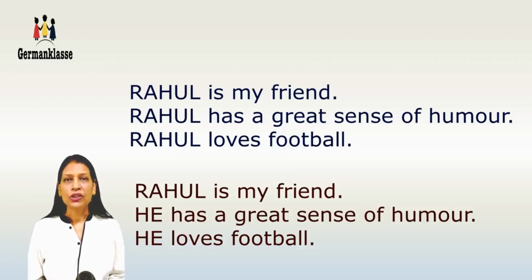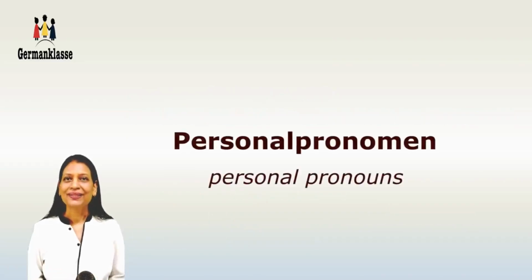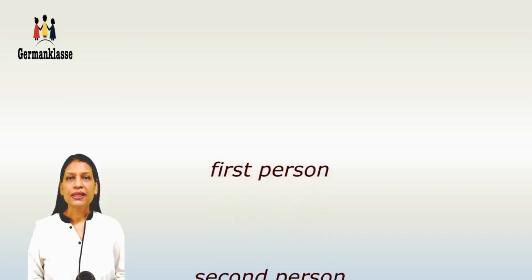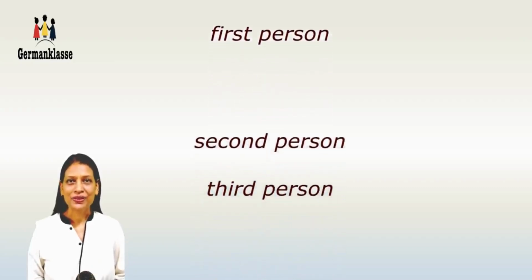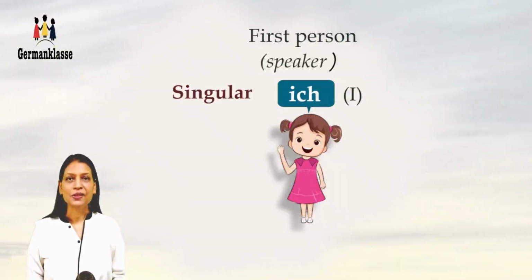Today we'll learn about the German Personalpronomen, personal pronouns. So let's begin. Los geht's. Pronouns are of three types: first person, second person, and third person. So what's a first person pronoun? First person, that's the speaker. The person who's holding the conversation is the first person. And how would he address himself? As I. And in German, we call it ich. Repeat after me. Ich. So that's first person singular.